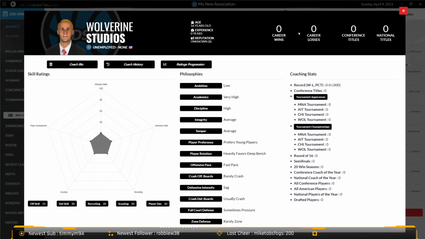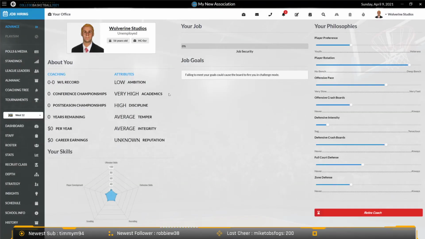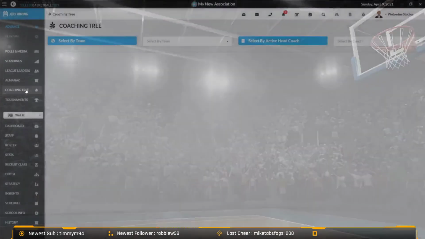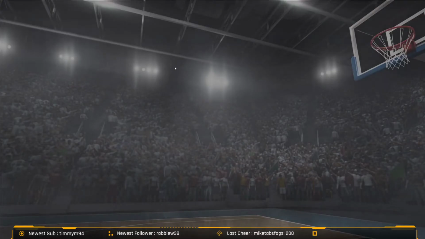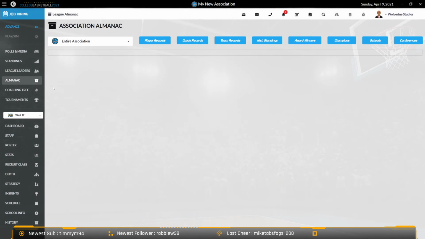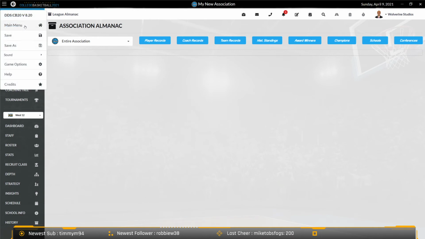That way, if you play like 50 seasons or something, your player in the game doesn't have to be 80, 90 years old still as the head coach. You can retire him and create a brand new guy and see how you do moving on with him. And your retired coach, all of his data will remain. The coaching tree will remain. All of his historical information will remain when you look at the coaching almanac and stuff like that. So that will all stay in the game. You'll just get to keep going with a new player, basically.